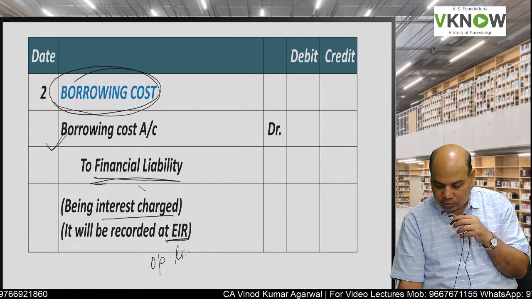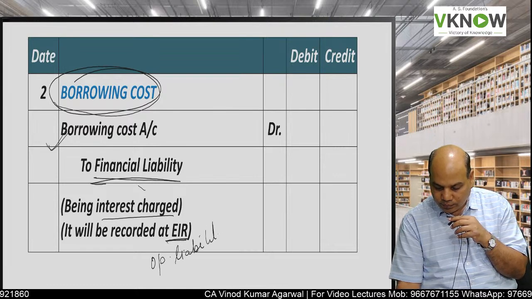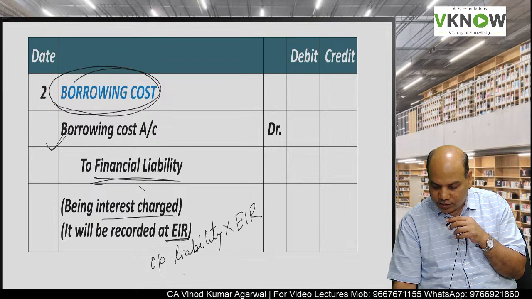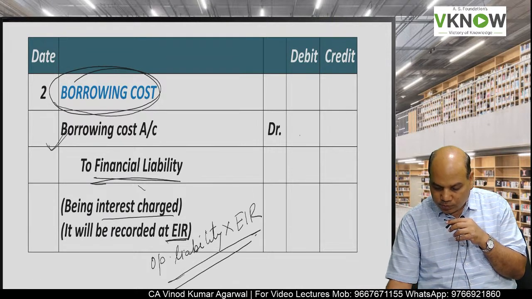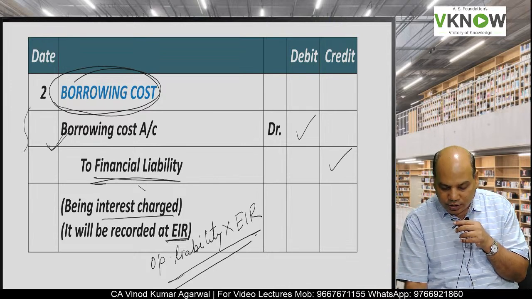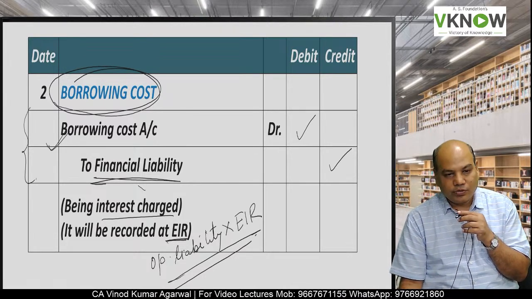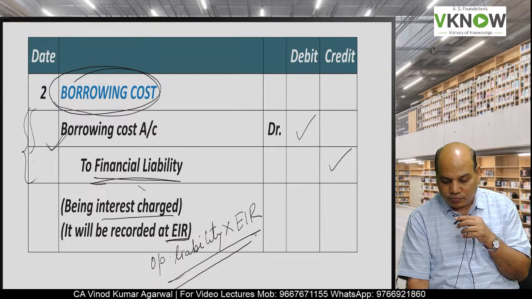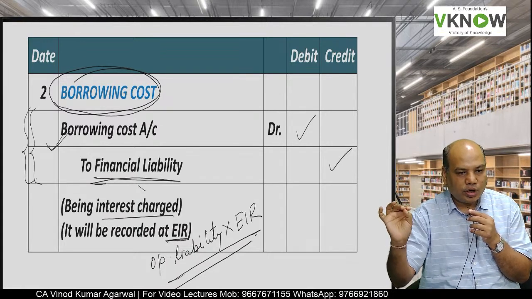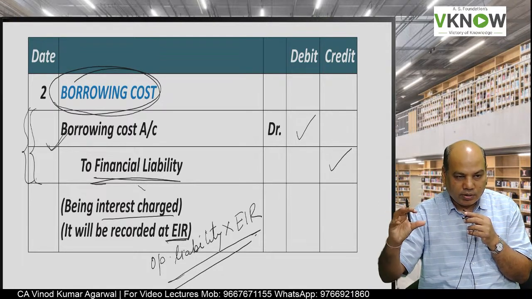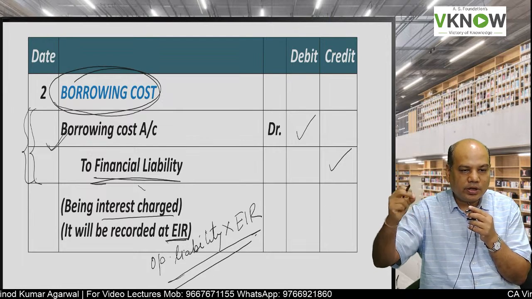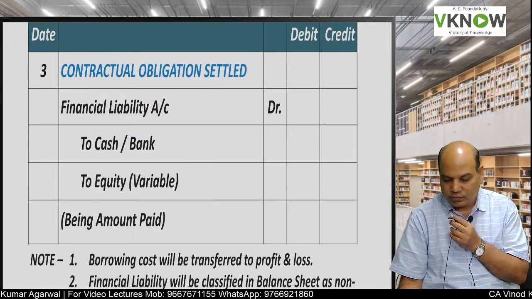So the opening liability you will take, multiplied by the effective interest rate, that will give you the borrowing cost. This amount you will record. Highly tested in the exam. Sometimes they will say that the company has recorded the interest based on actual payment. We don't record on the basis of actual payment. We will record by applying the effective interest rate on the opening balance.